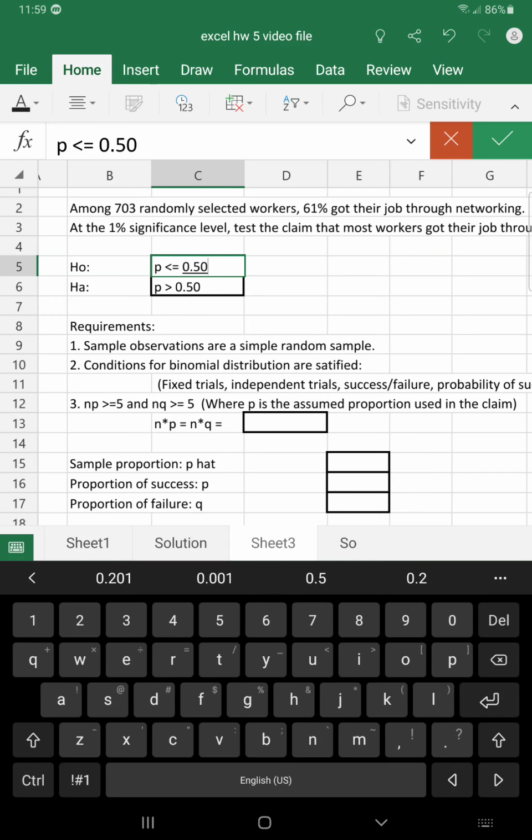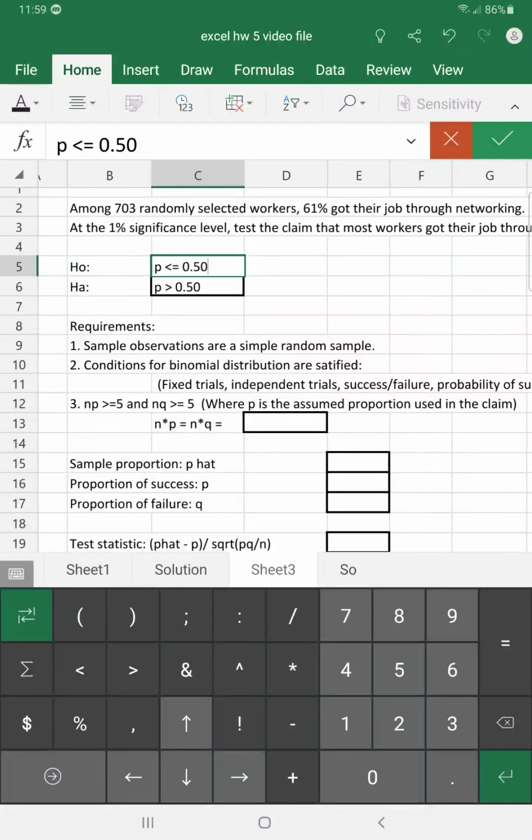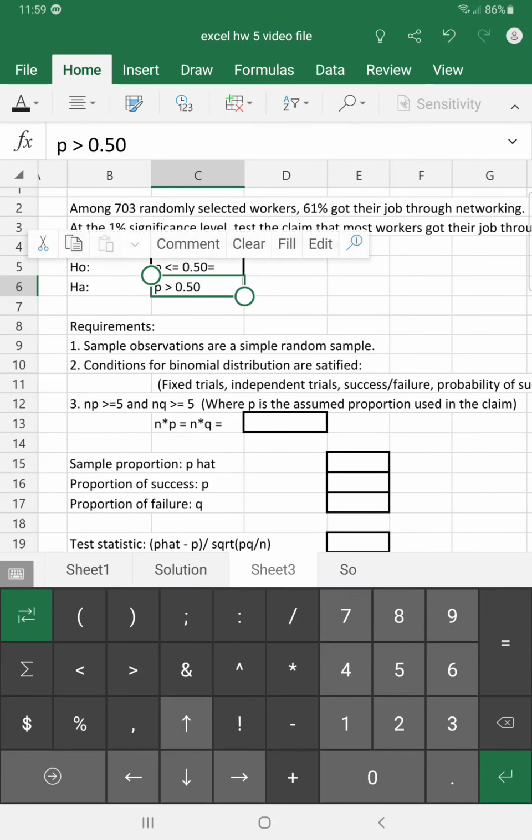Then we have to check that the number of people in the sample times the probability is greater than or equal to 5, as well as the number of people times the probability of failure is greater than or equal to 5. Now, the probability of success is 50% and the probability of failure is also 50%, so we can say that this is equal.